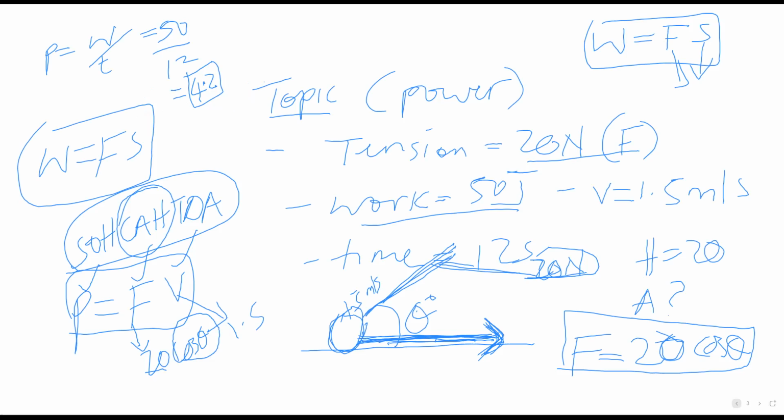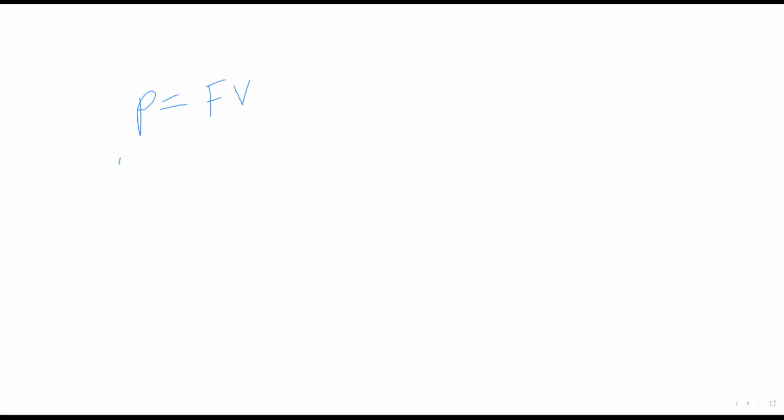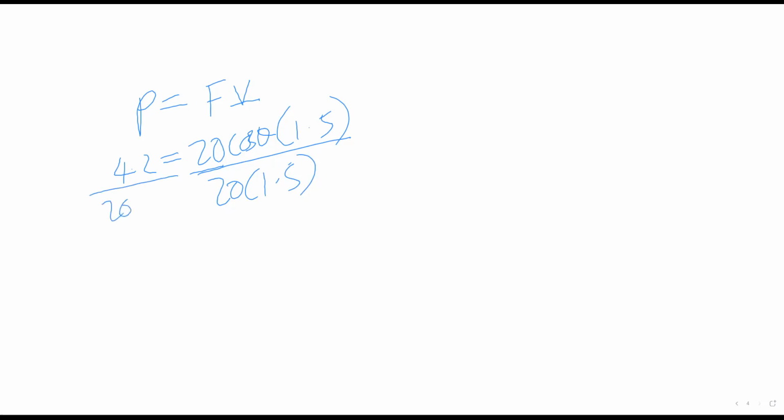So 4.2 is equal to 20 cos theta times velocity, which is 1.5. From here we can make cos theta the subject of the formula by dividing both sides by 20 times 1.5.